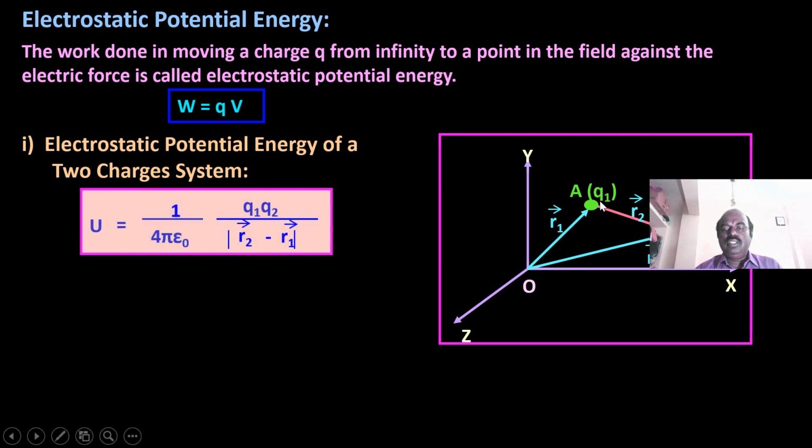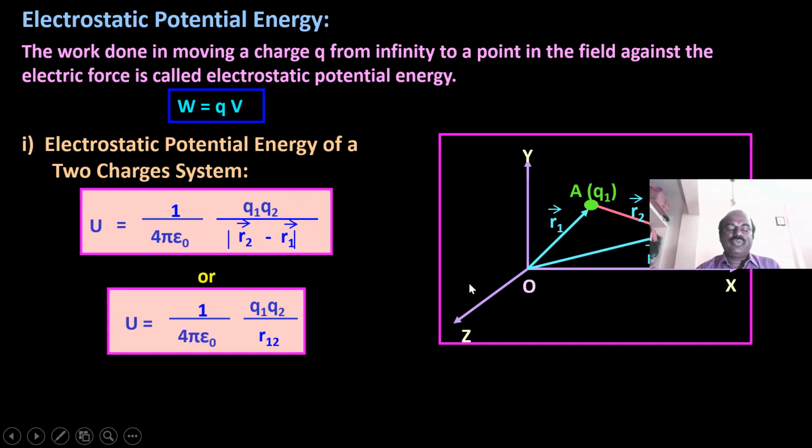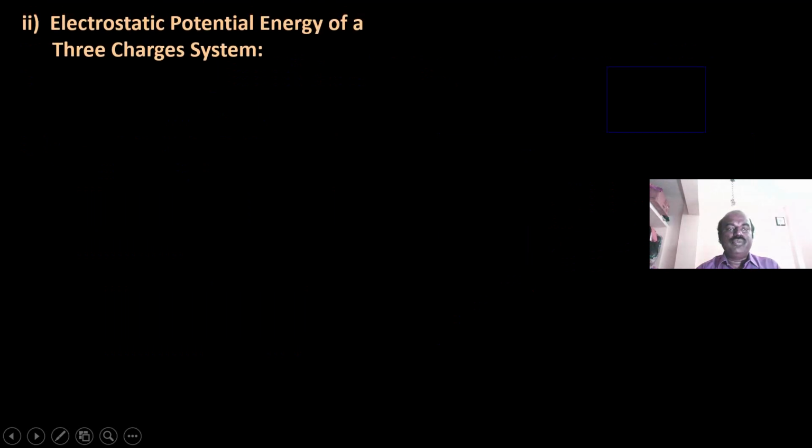The distance between A and B will be R2 minus R1. So now the potential energy of these two systems will be 1 by 4 epsilon 0 Q1 Q2 by R2 minus R1, because the distance between these two will be R2 minus R1. So now we can write it as 1 by 4 epsilon 0 Q1 Q2 by R12. Here this is written as R12.